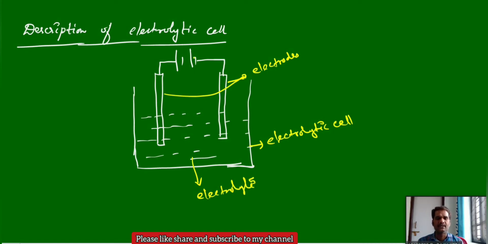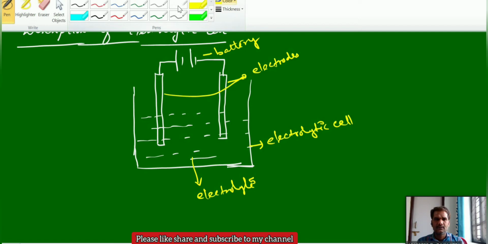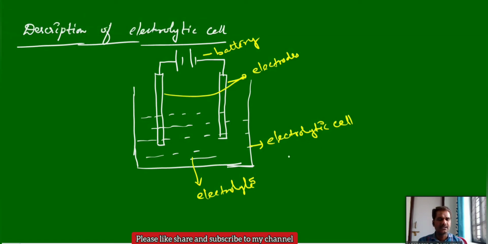We use the electrolyte here, and these electrodes are connected externally to the battery. This is the battery, the external supply of current, or EMF. In most cases, the electrolytic cell is made up of non-conducting material.